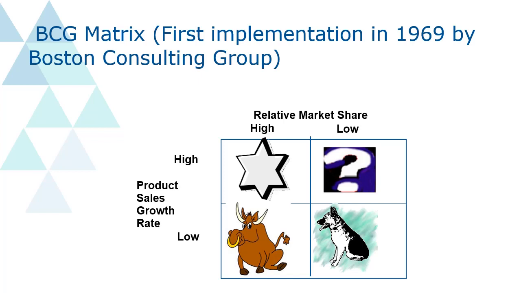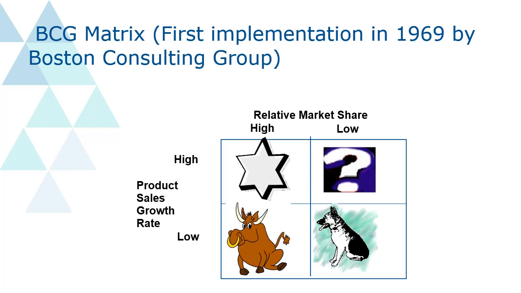The third one: at one time your relative market share was high, and you were the king of that particular market. Nowadays your sales growth is not very high, it may be constant or low, but your market share is very high. So that condition, where you are rich with cash, is known as cash cow. You can see the third one. And if in both cases the market share is low and the potential to grow in the market is also low, that case is known as dog.